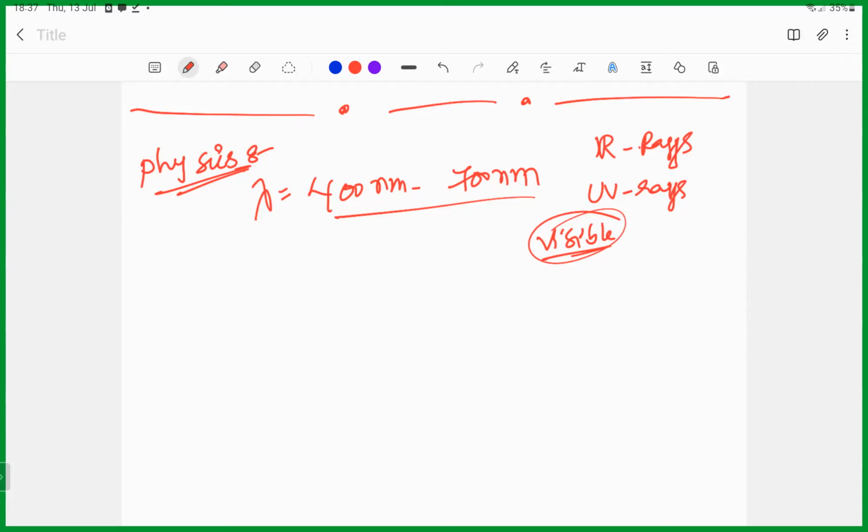And there is something called diffraction. Light has one more property, called diffraction, which is nothing but bending of light. Light will bend. Refraction also bends, but diffraction bends around the corner. So why is light bending?